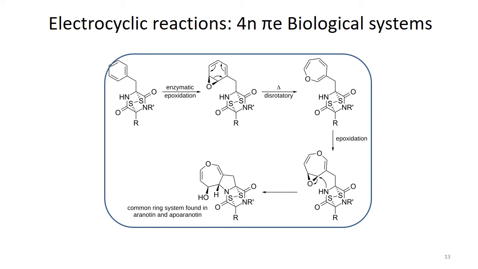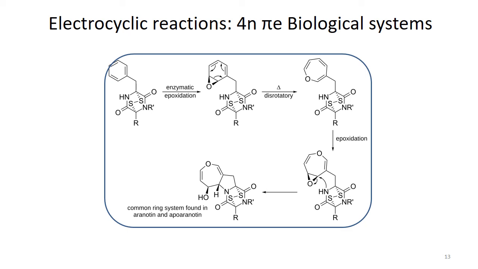cyclohexadiene type structure and oxirane type ring. So this ring undergoes an electrocyclic ring opening reaction to form a 7-membered ring containing oxygen. This heterocycle then undergoes epoxidation and further reactions are established. These are very important reactions: at the first step enzymatic epoxidation is done, and then ring opening is done by the disrotatory mode. So these reactions occur in the biological system.